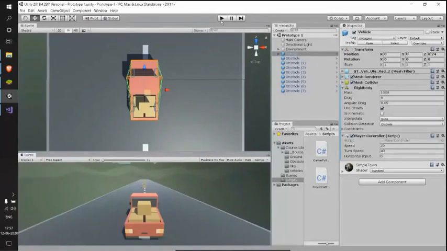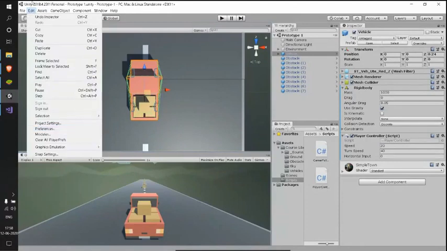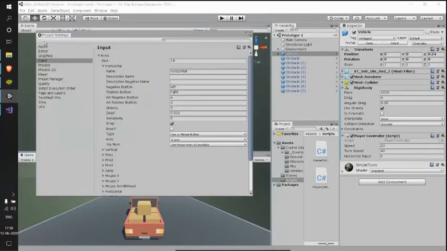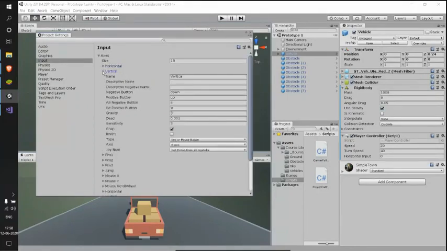Now let's see another axis. Let me go back to Edit, Project Settings, and see the next one, the vertical axis.